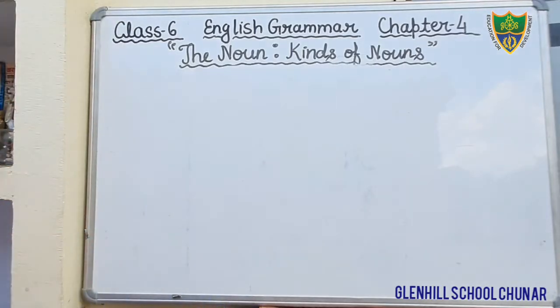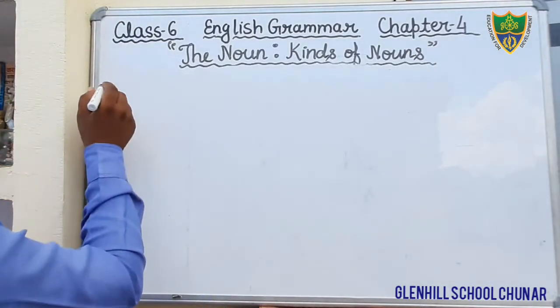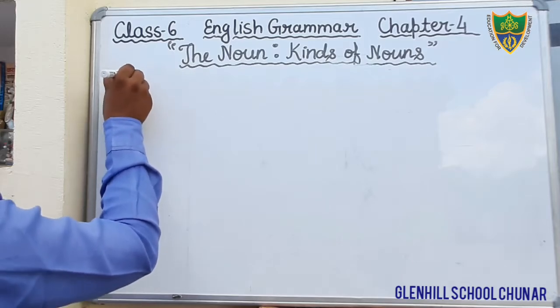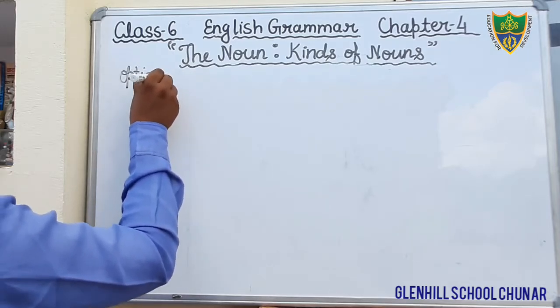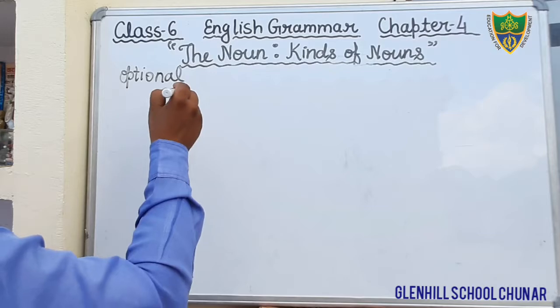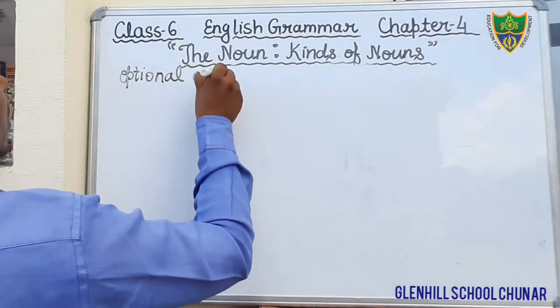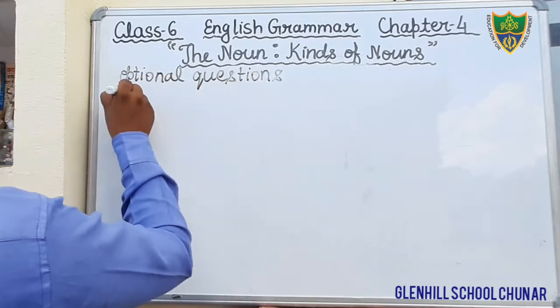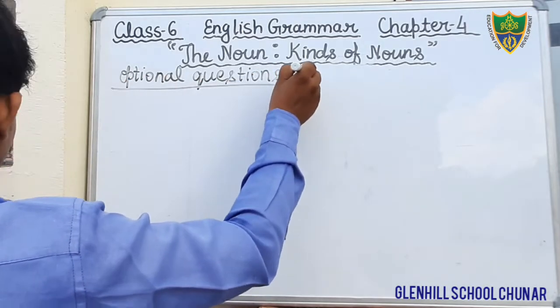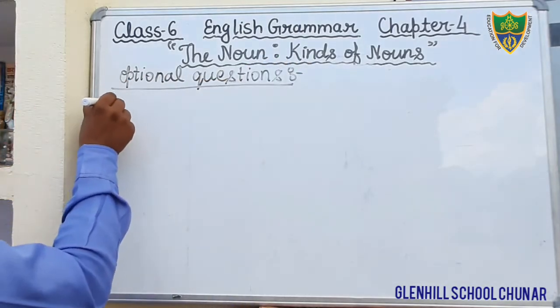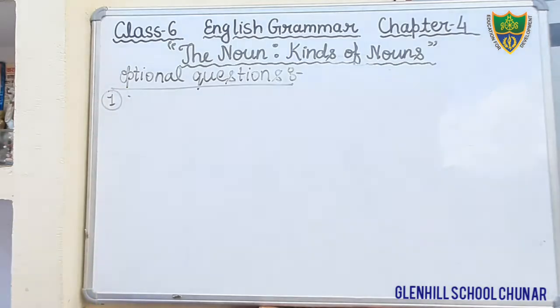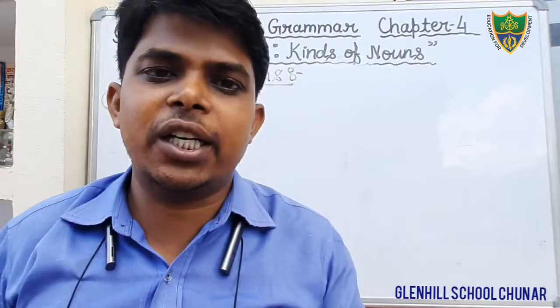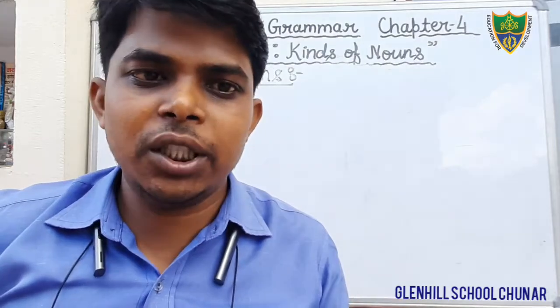Okay, students, just see the question number. Optional question. This is the heading. You have to fill in your book only. No need to write in the copy. Here you have to select the correct option in this question.